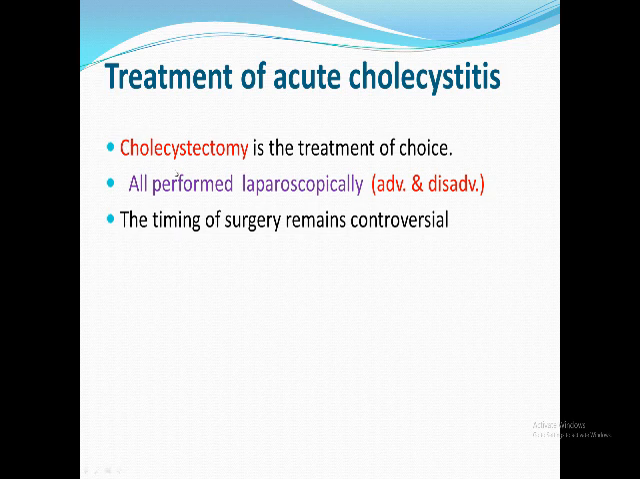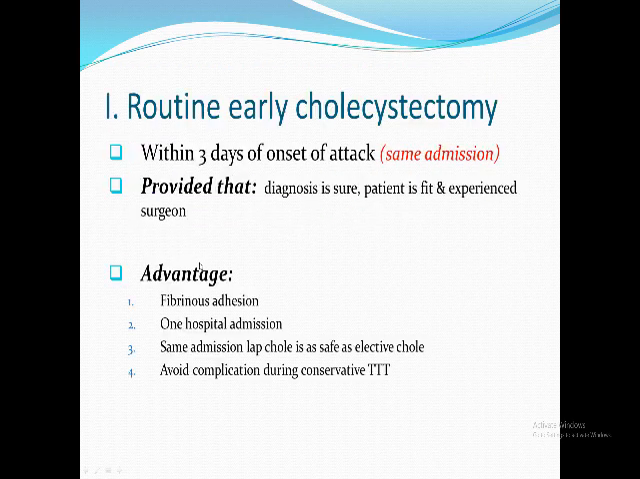But again, the treatment is cholecystectomy. The controversy is only about the timing. As I told you, most of us prefer routine only on the same admission. Admitted with cholecystitis, prepare rapidly and do the operation. What's the advantage? The adhesion is still fibrinous. The patient is admitted once, so socioeconomically it's better.